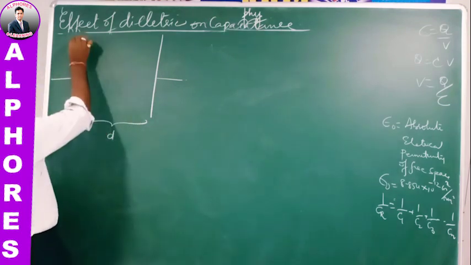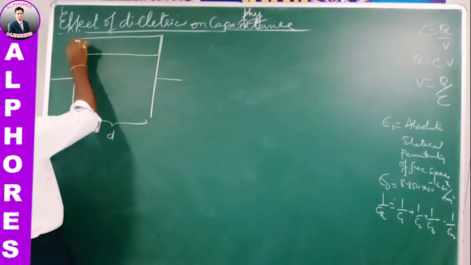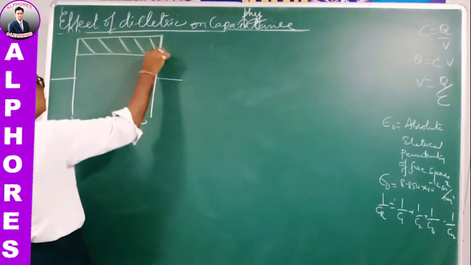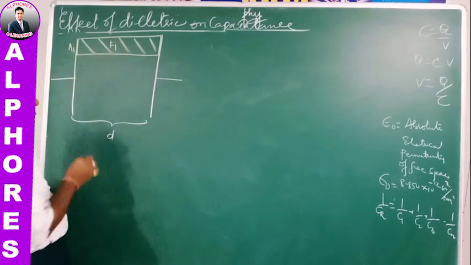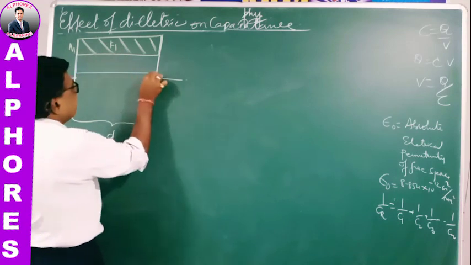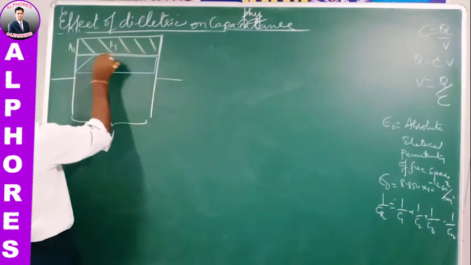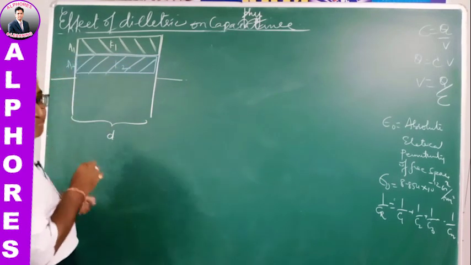Let's suppose the first dielectric is placed like this, a dielectric of area A1, it's K1. The second one is placed like this, dielectric K2 of area A2.